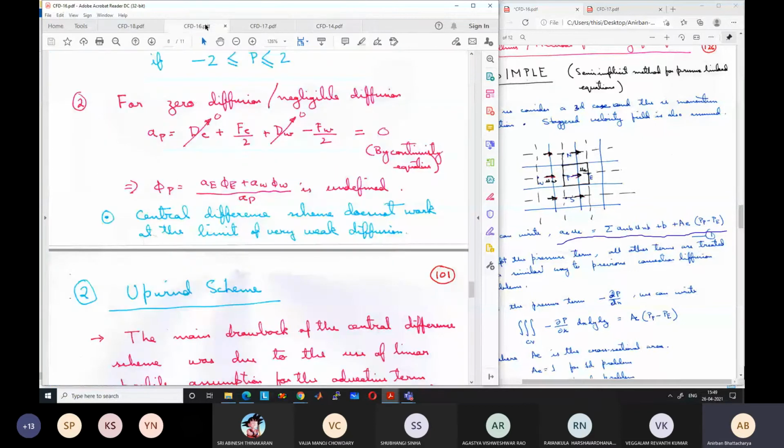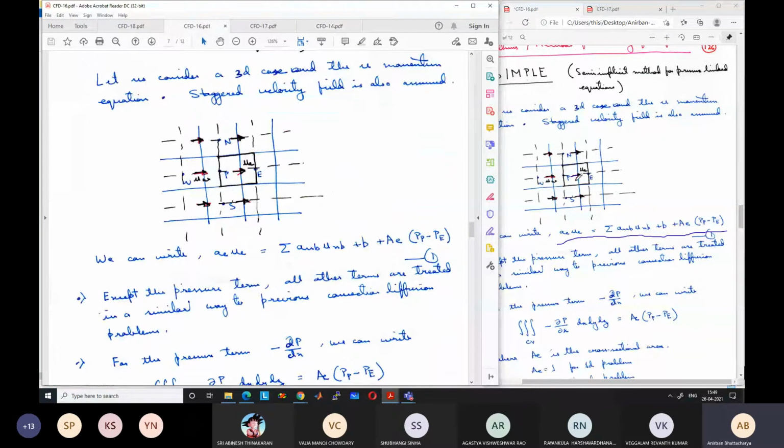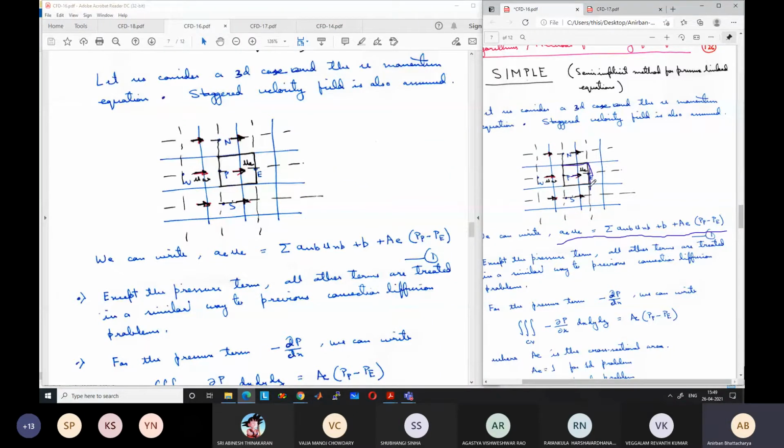For this velocity UE, we would have a control volume like this. This would have been our control volume for the velocity UE. The neighboring velocities would have been this velocity, this and this. So I could have written coefficient of UE, AE into UE like AP phi P, is equal to summation over all the neighboring points ANB, UNB. So values of all the phi values, phi here are the U values, okay, plus B. I could have written like this.